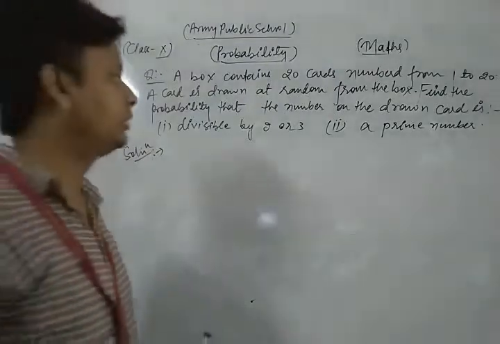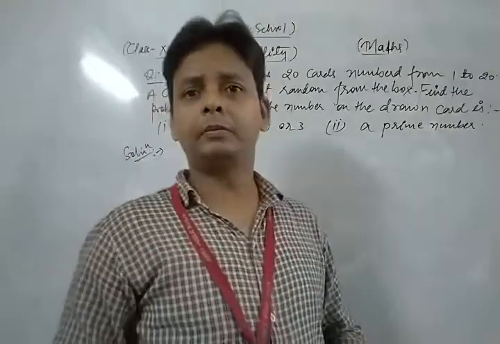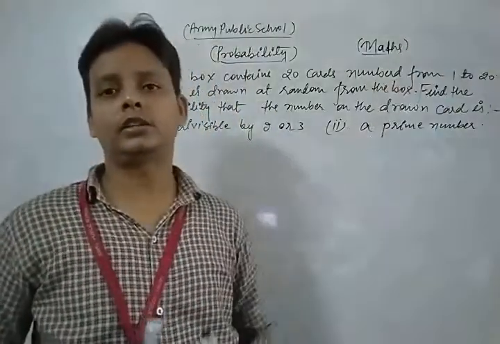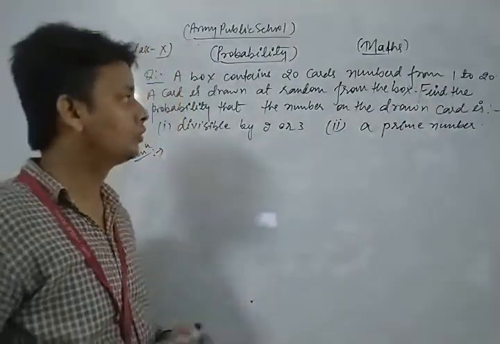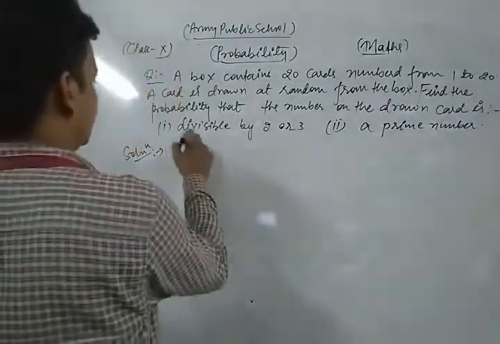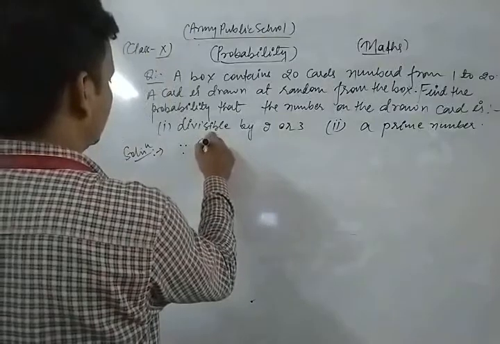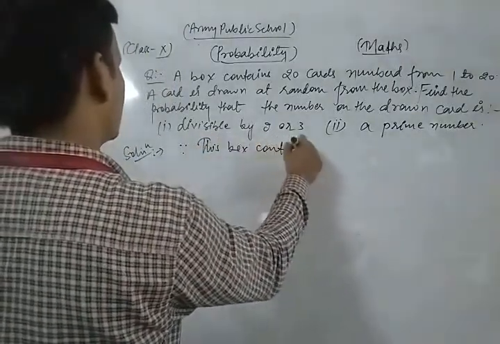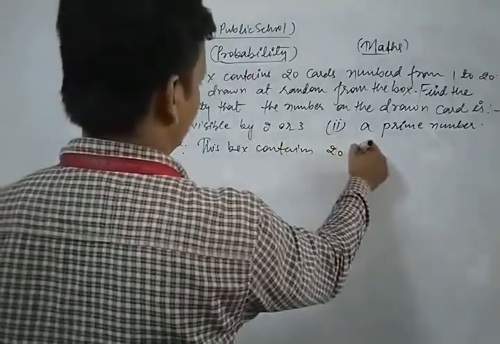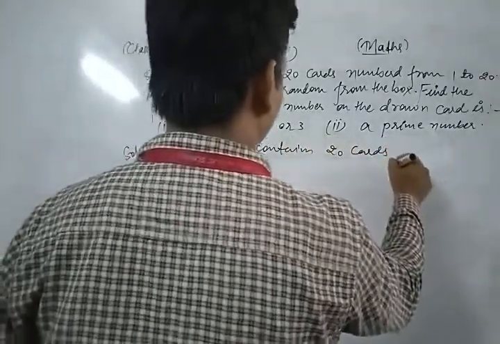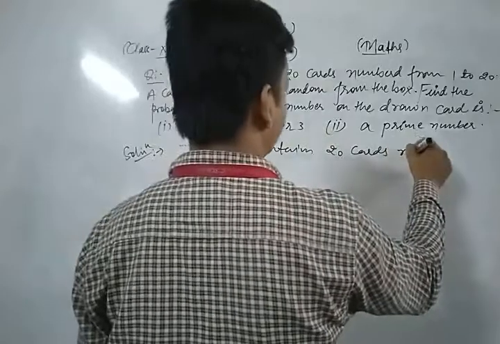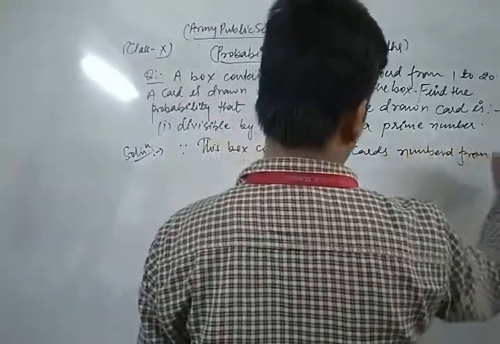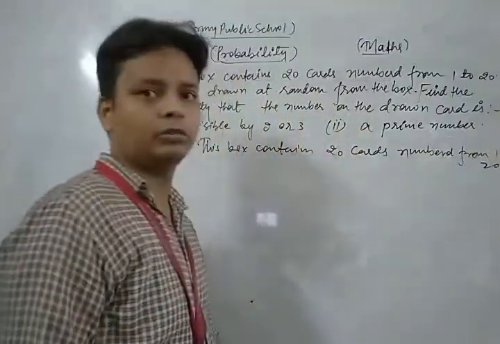This is also a very important question. This box contains how many cards? 20 cards, numbered from 1 to 20.